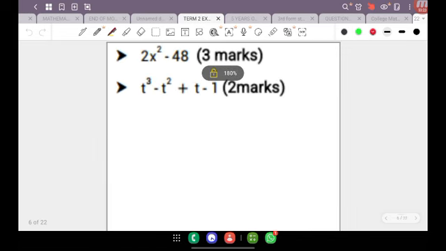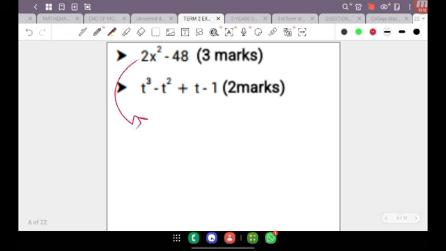So we have 2x squared minus 48, and like I said earlier, this is giving what I would refer to as a quadratic difference of two squares. Now I have a confession for you. When I designed the paper, I think I made an error in the typing because what I wanted was a double factoring technique. I wanted the HCF to be mixed with the difference of two squares.